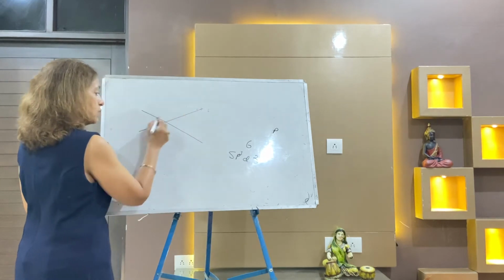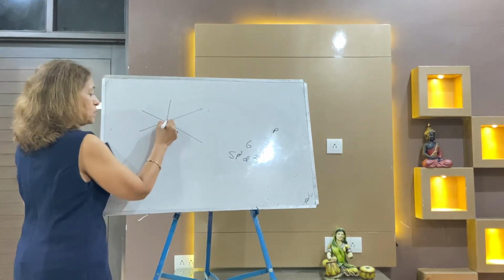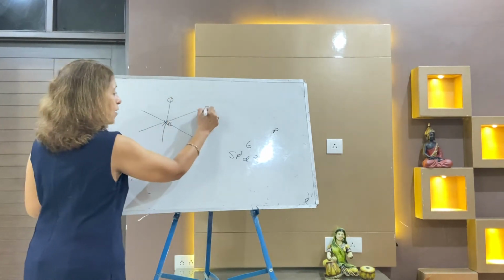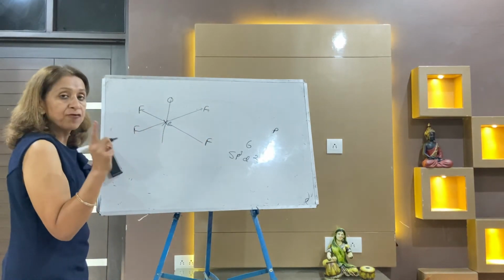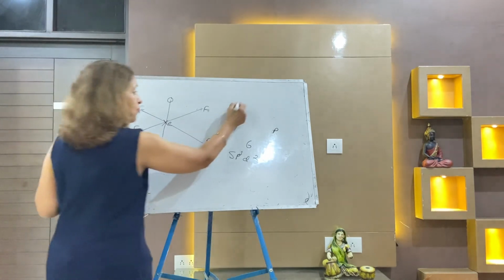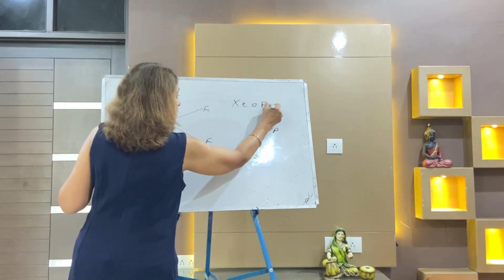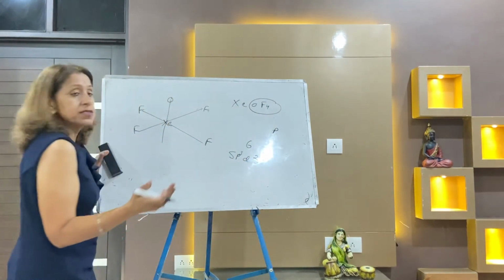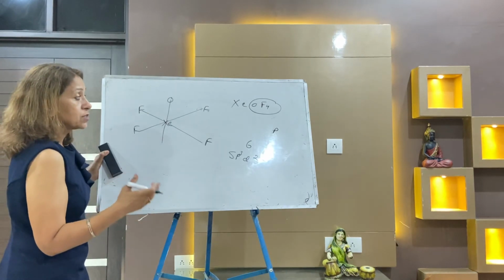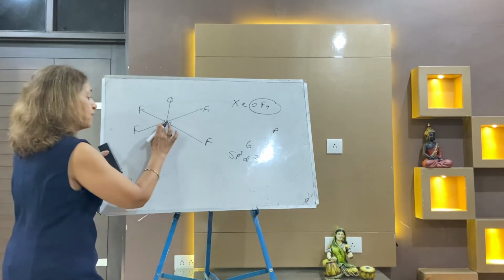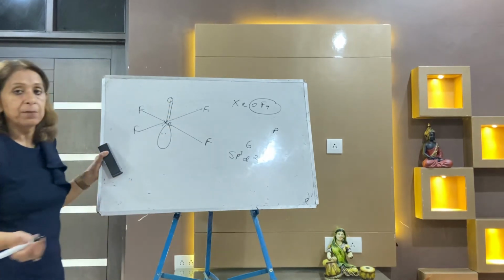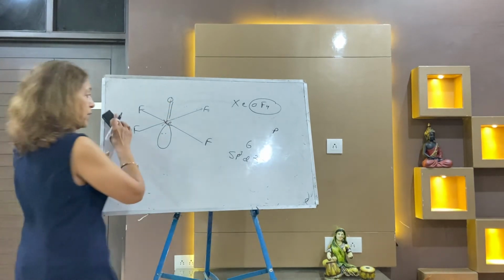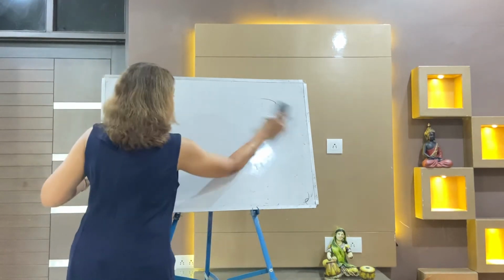XeOF4 has 5 surrounding atoms in total, and my answer is 6. Out of the 6, 5 are bond pairs and 1 is a lone pair. So this is a double bond, and this is square pyramid. I think it's very much clear.